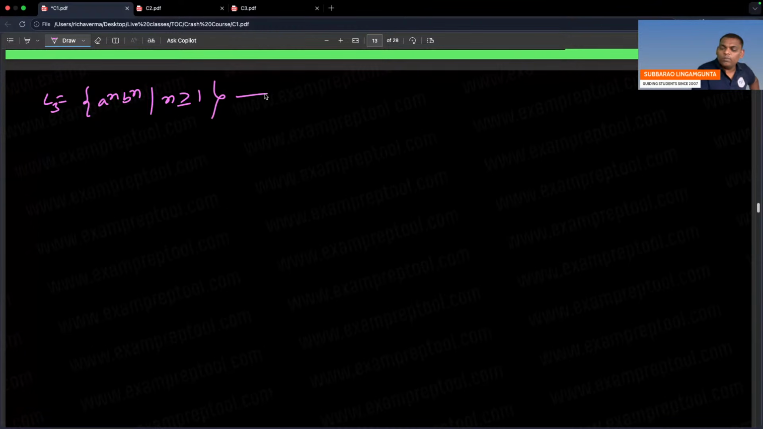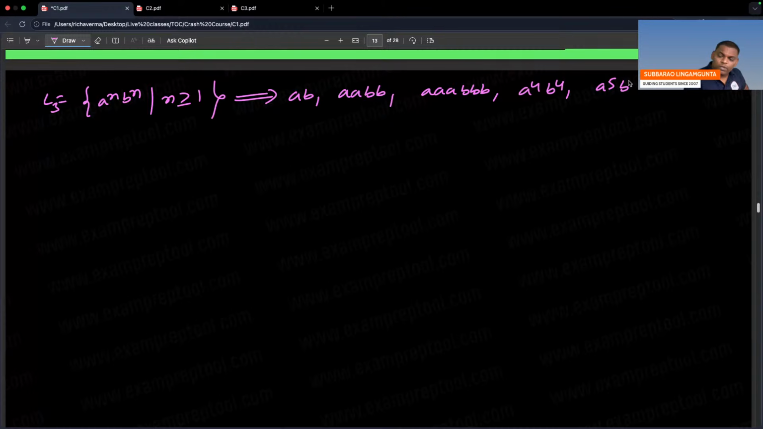Let's take the strings one by one. Minimum N value 1, A, B. Next N value 2, double A, double B. Remember, A's and B's here should be equal. Third string is triple A, triple B. Fourth string is 4 A's, 4 B's. Fifth string is 5 A's, 5 B's, and so on. Remember, your A's and B's should be equal.